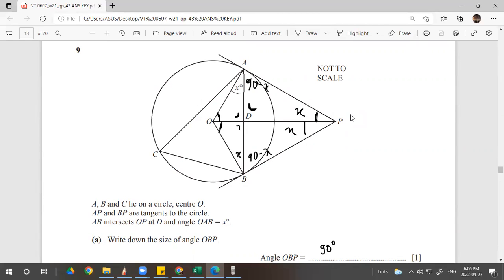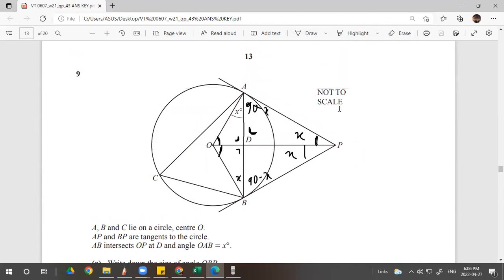ABC lies on a circle. This is a triangle and a circle, and AP and BP are tangents of the circle. Tangent has its rule, 90 degrees from its radius, right? This is always 90. This is also 90, right? AB intersects OP at D. Okay, it's given. So this is the apothem, right? So it has to be 90 degrees. Okay, and also 90 degrees here. I put it here because I will mess up with the D, but it's the same.